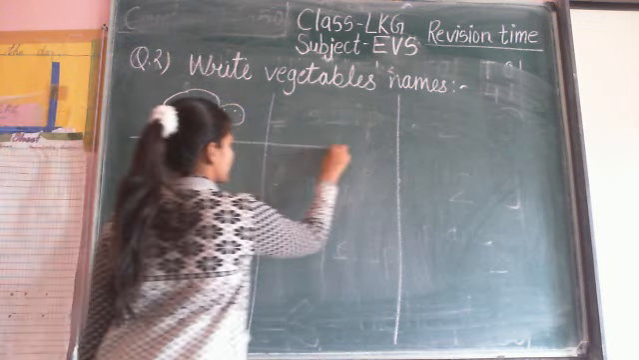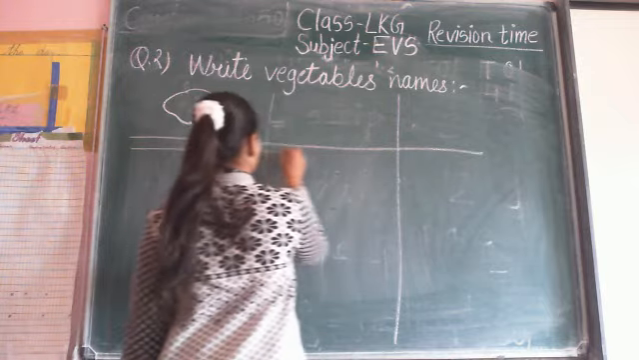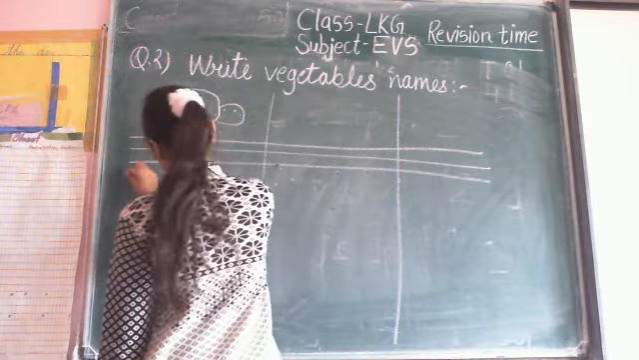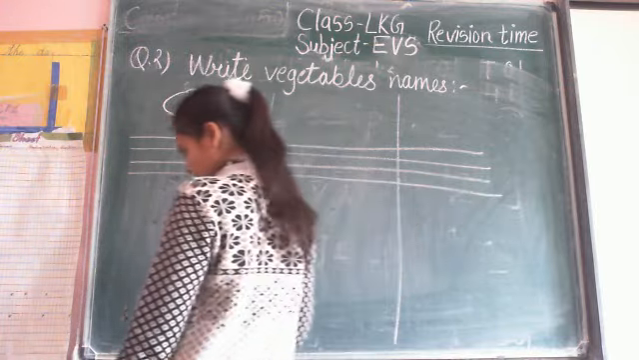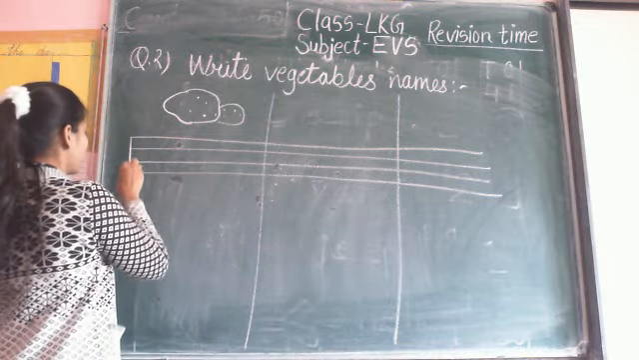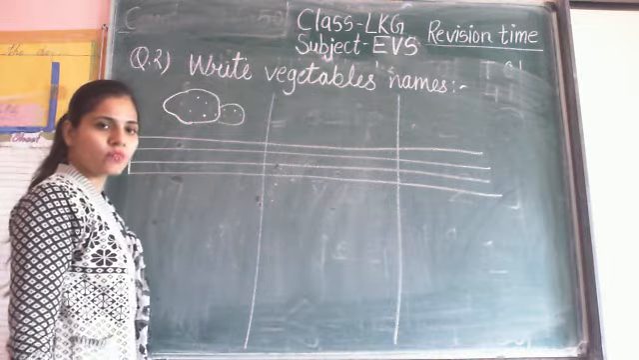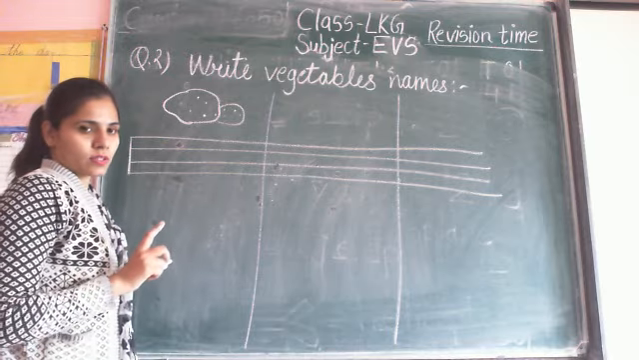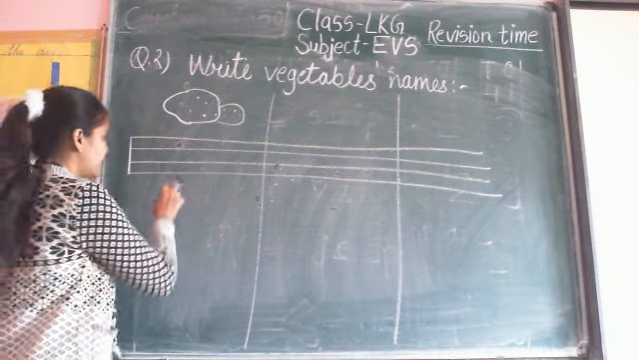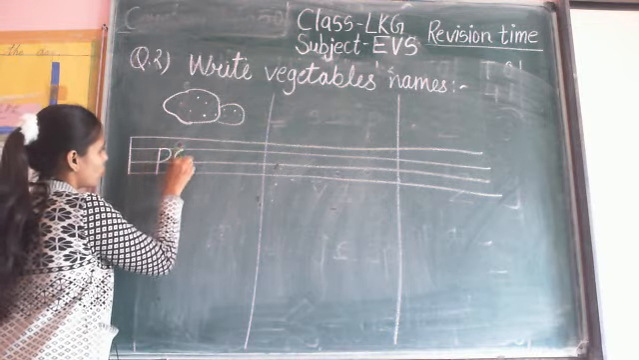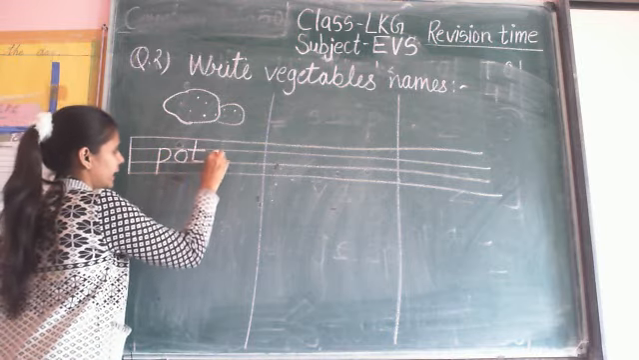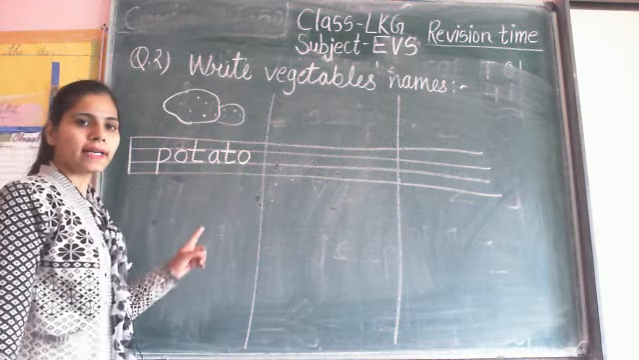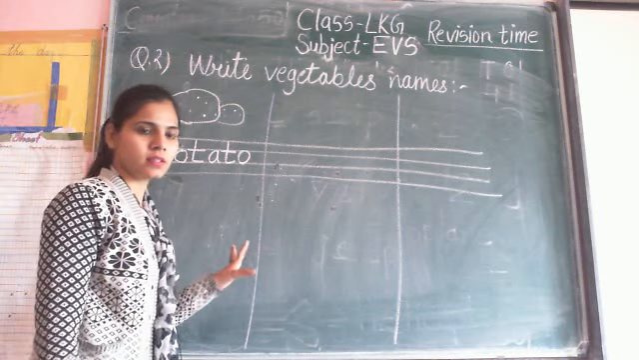What is this? Look at the board and tell me the name of the vegetable. This is a potato. Now write down the spelling of potato. What is the spelling of potato? All letters are small letters. So write from small letter p, o, t, a, t, o. Potato. All letters are small letters.